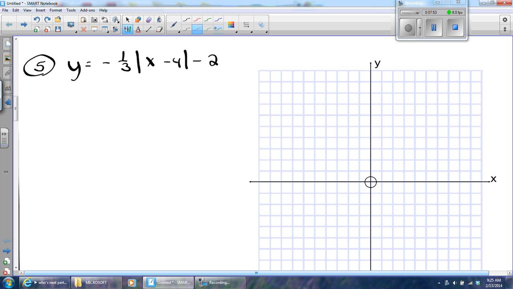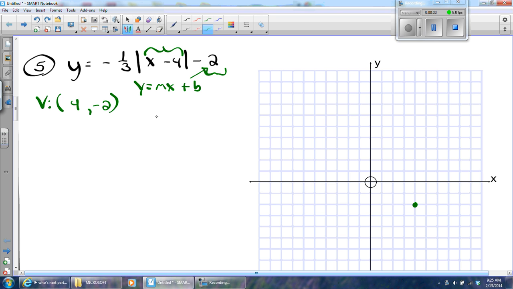Okay, here we go. We're going to graph absolute values. Remember that we have a vertex. The x-coordinate of the vertex is whatever makes this 0. What makes x minus 4 zero? Well, 4 does. Now the y-coordinate is right here. Remember, it's kind of like y equals mx plus b. Well, this is the b. So it's at -2. So my vertex is at 4, 1, 2, 3, 4, -2. There you go.